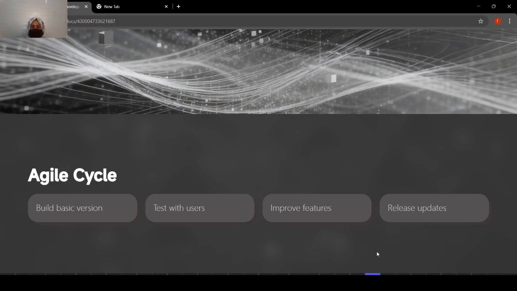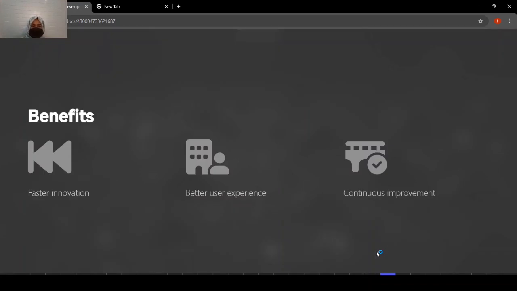After testing, they provide feedback to improve these features. Then at the end, they release updates. So this is the life cycle of Agile. Now, what are the benefits?